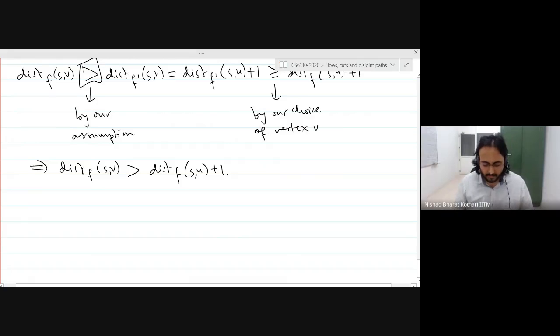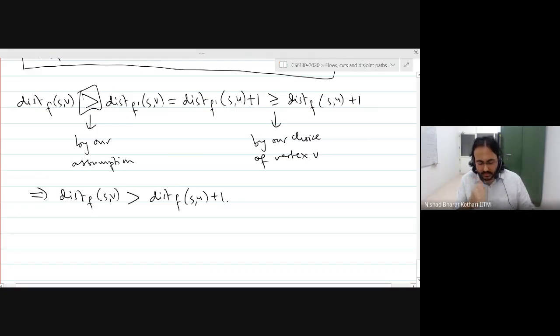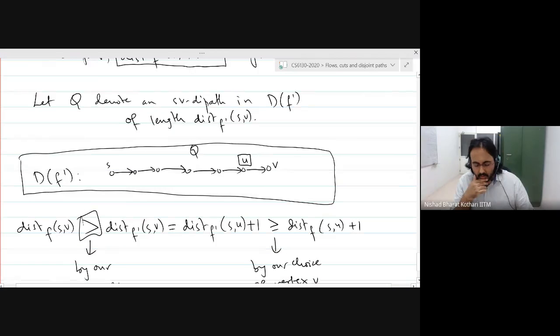What does this imply? Can someone tell me what this implies? Somehow, in the graph F, in the auxiliary digraph DF, the distance between S and V is more than the distance between S and U plus 1. What does this mean?